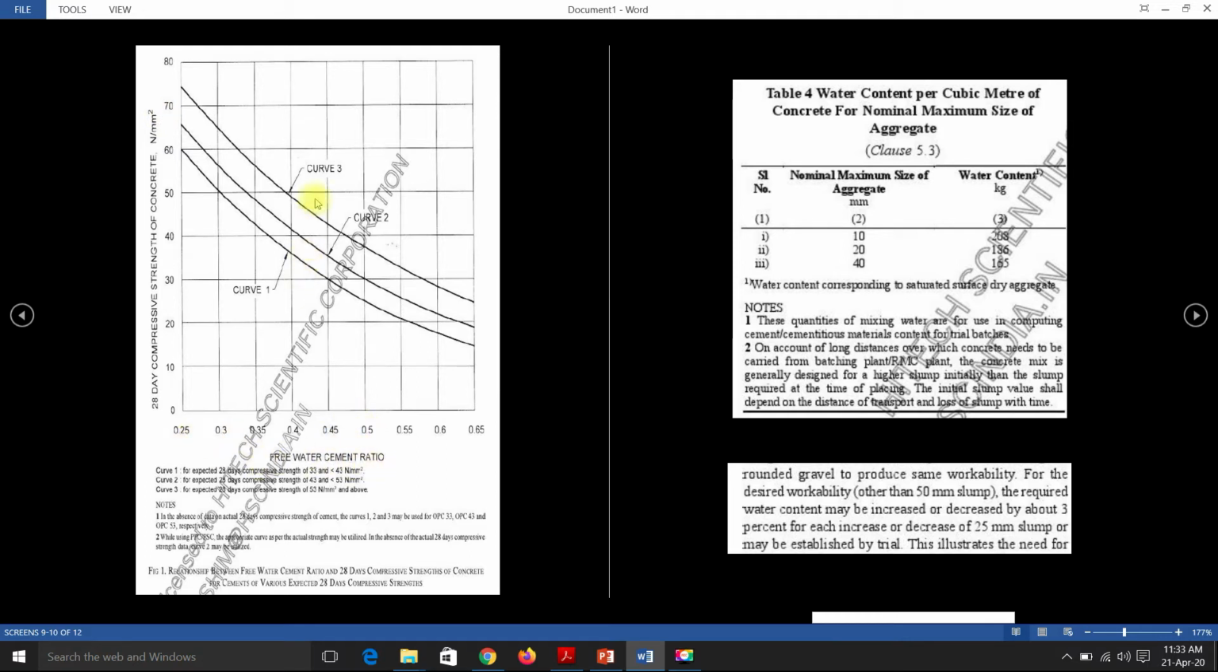You can see three curves. Curve 1 stands for OPC 33 grade cement. Curve 2 is for OPC 43 grade cement. Curve 3 is for OPC 53 grade cement. Not specifically OPC, it is also based on the compressive strength. You can see in the data. This 28-day compressive strength we take as target mean strength. For the corresponding target mean strength, we will be calculating the free water cement ratio based on the curve. This curve is given. The details are shown as below.